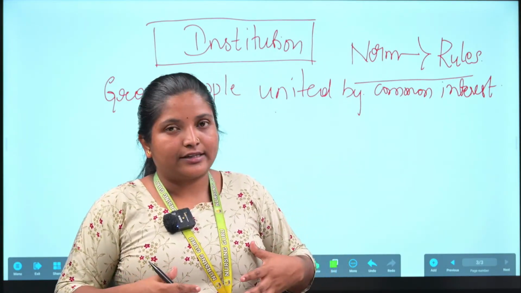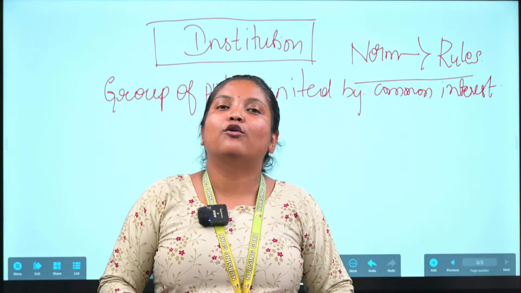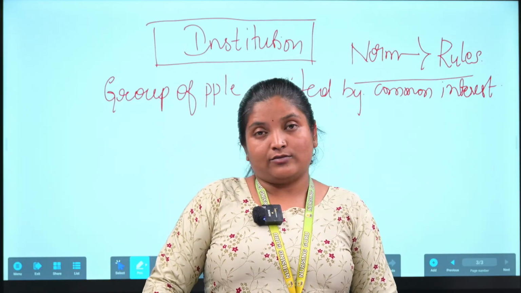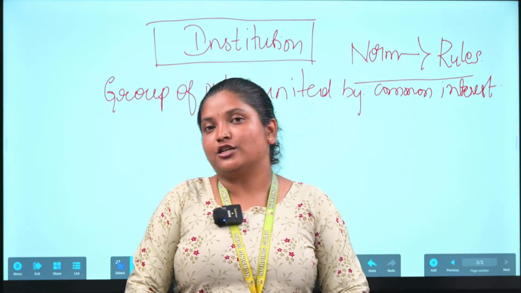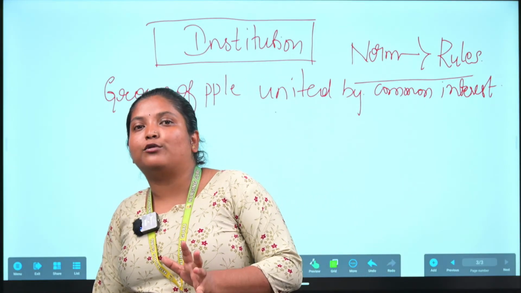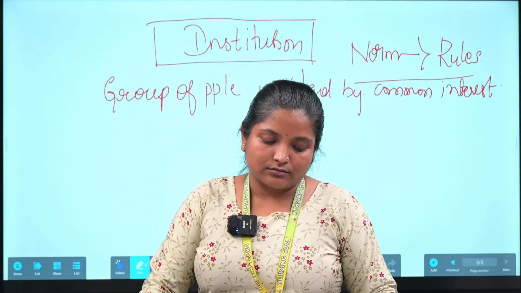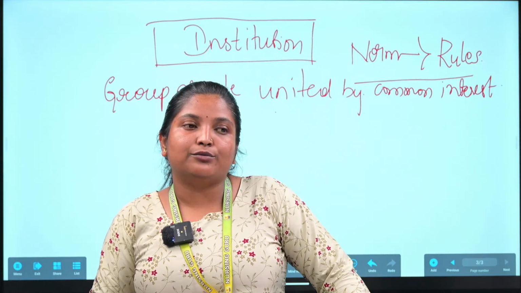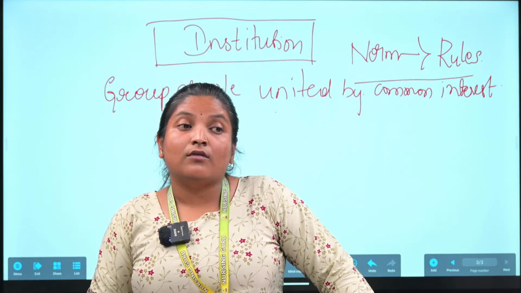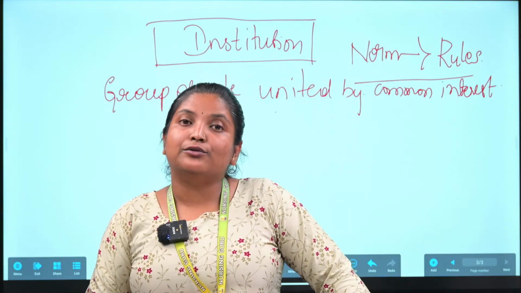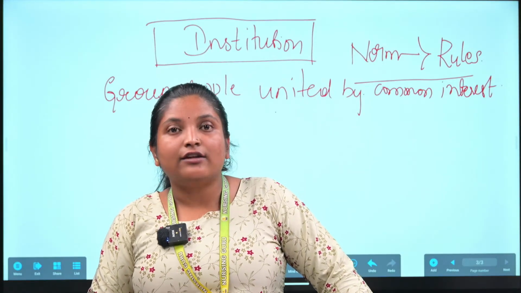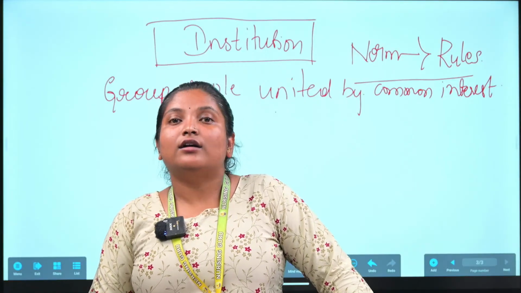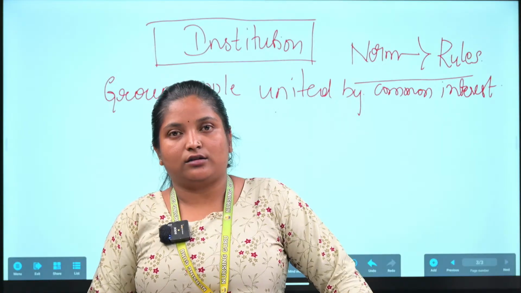After that, what they used to do is run an institution according to the norms, meaning rules and regulations. They are going to fulfill the need of the institution by promoting the culture, which is the work, as a whole.